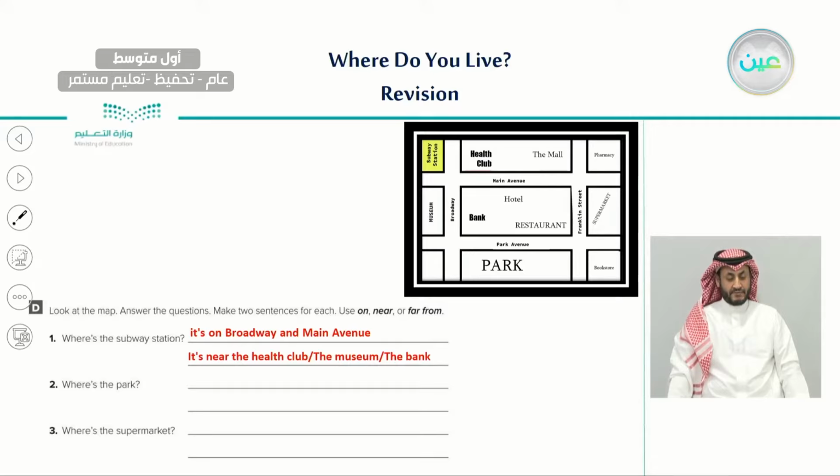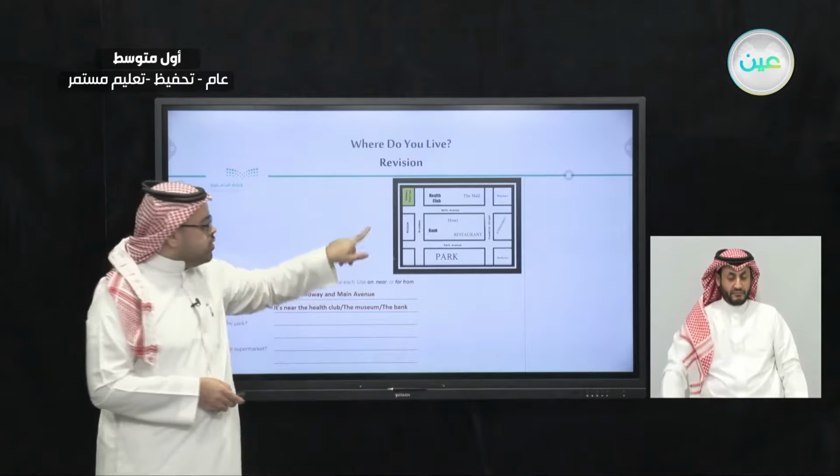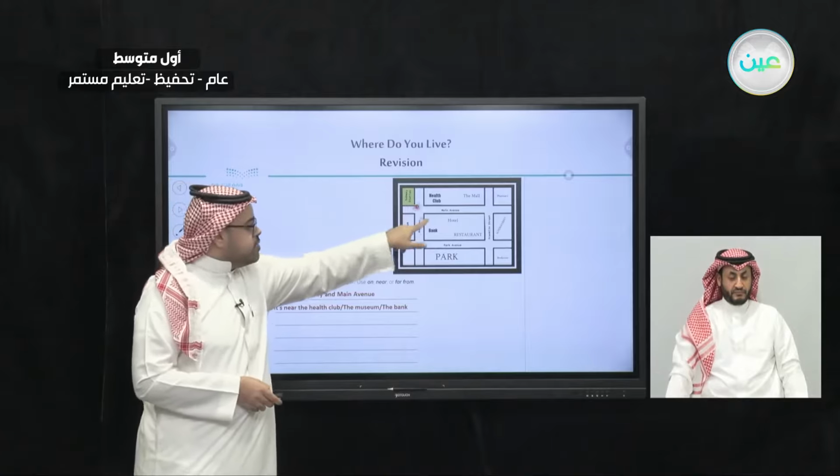So where is the subway station? We can say it is on Broadway and Main Avenue. So these are 2 streets that have the subway station. The subway station is on 2 streets, Broadway Street and Main Avenue.